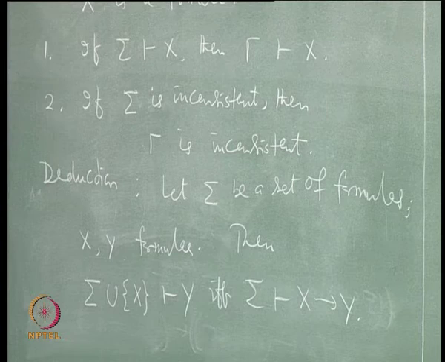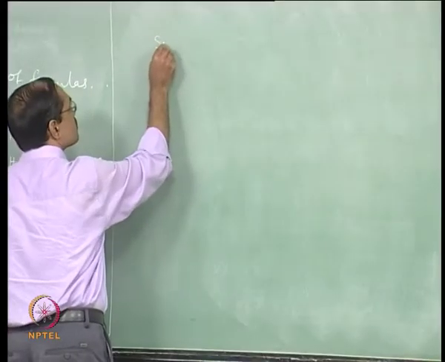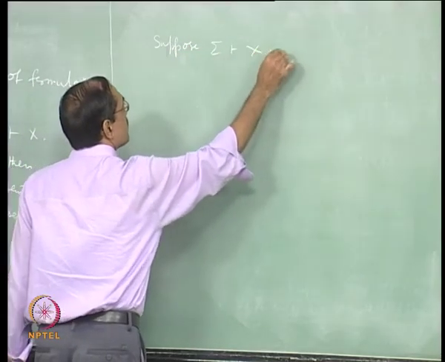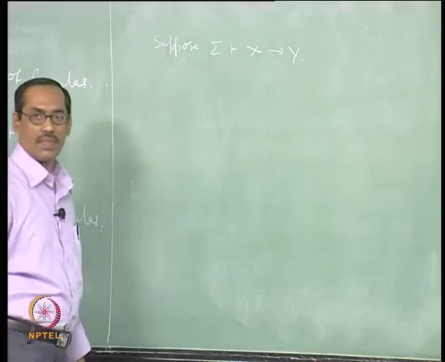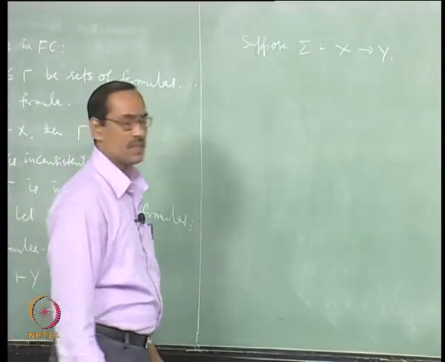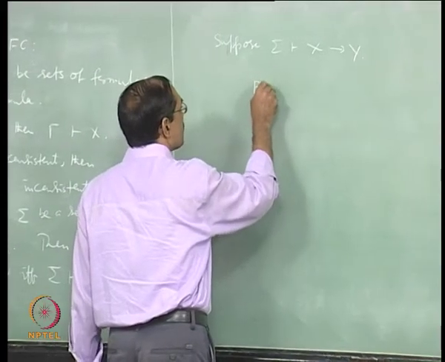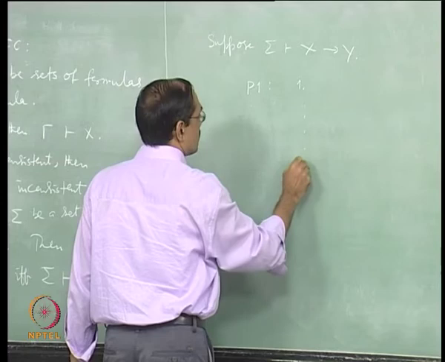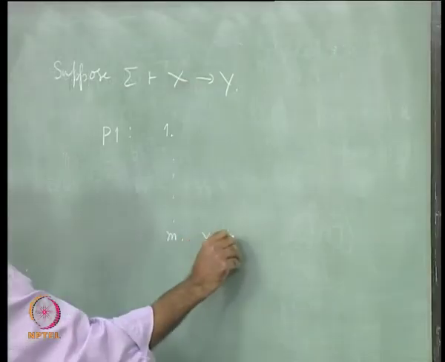So, one part of this should be easy, just an application of MP. Suppose sigma entails x implies y, right, then there is a proof of it. Take that proof, call it P1, it starts at 1 and goes to some m which gives x implies y.